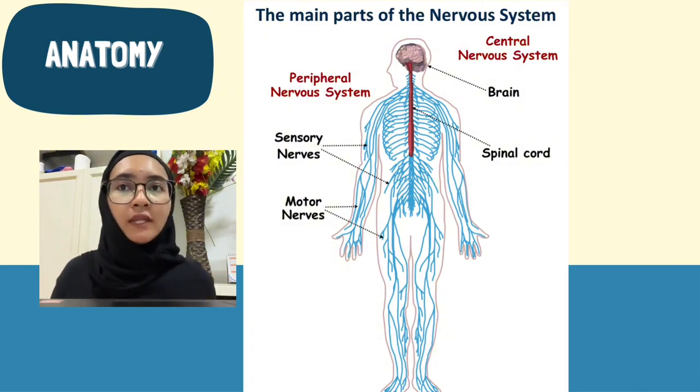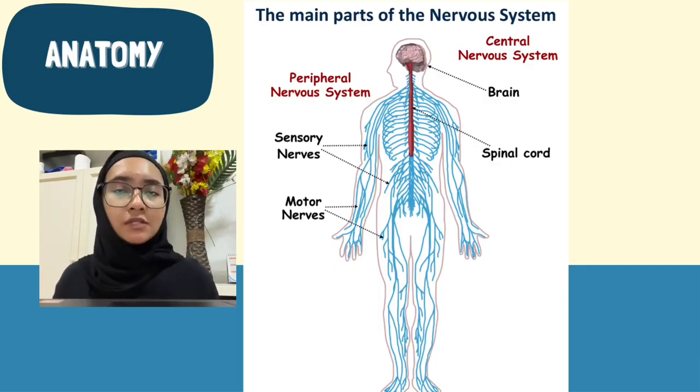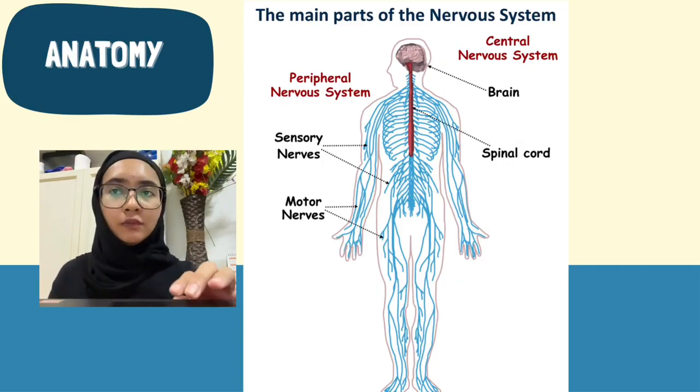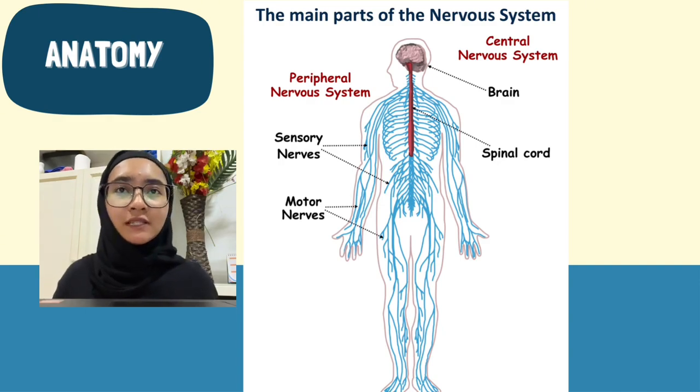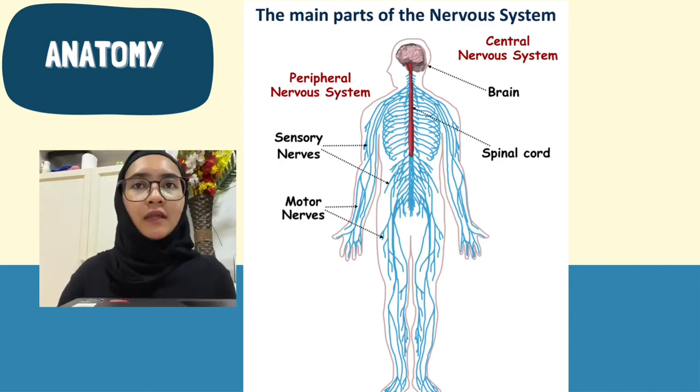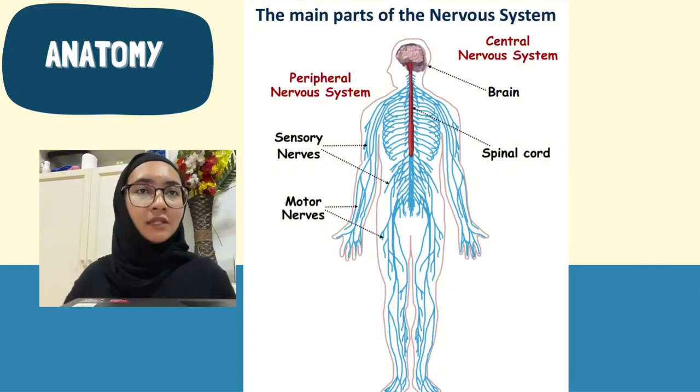Next, we have the motor nerve that we also know as the efferent nerve, which carries signals from the central nervous system to muscles or glands. They are responsible for movement and muscle contraction. When the brain decides to move, motor nerves send signals to the skeletal muscles, allowing actions such as walking, running, or even lifting an object. Motor nerves are further divided into somatic and autonomic nerves. Somatic motor nerves control voluntary movement of skeletal muscle, while autonomic motor nerves control involuntary functions such as heart rate and digestion. Together, the sensory and motor nerves work with the central nervous system to allow the body to detect changes, process information, and produce appropriate responses.